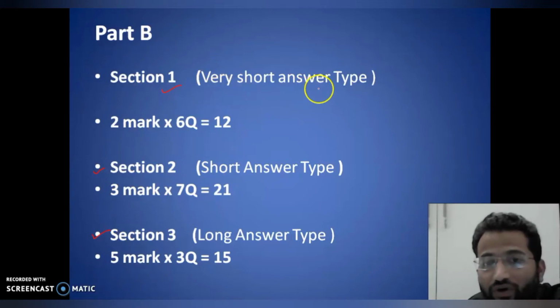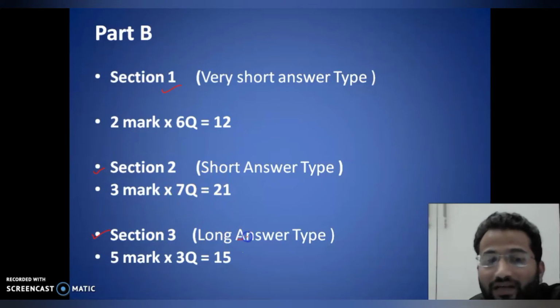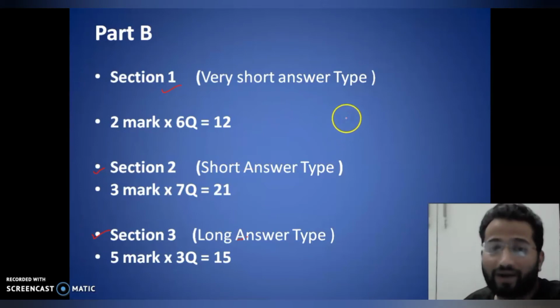The first one is very short answer type questions, 2 marks, 6 questions. Section 2, short answer type questions, 3 marks, 7 questions, total 21. Section 3, long answer type questions, 5 marks, 3 questions. This time no 4 mark question. This year they are asking 5 mark questions, total 15 marks. I think you understand the paper pattern, how the board simplified the paper for you in this pandemic situation.